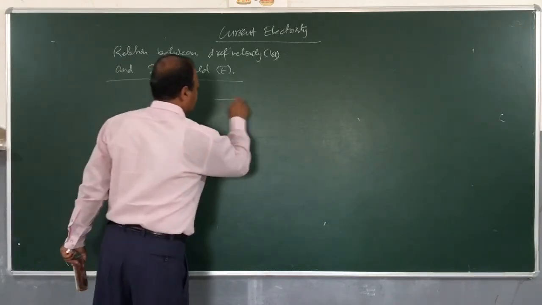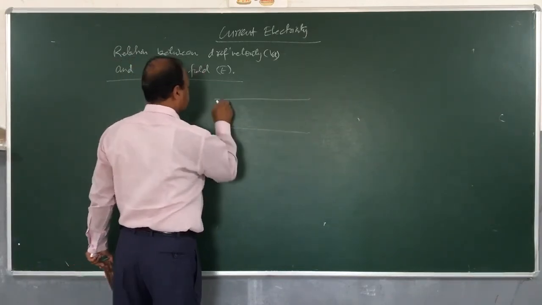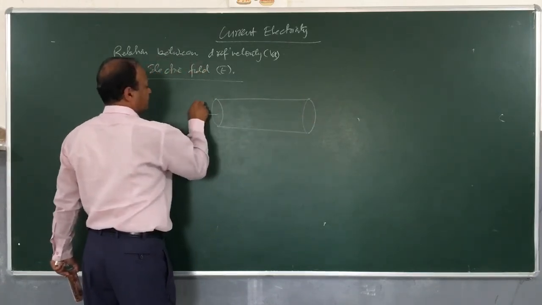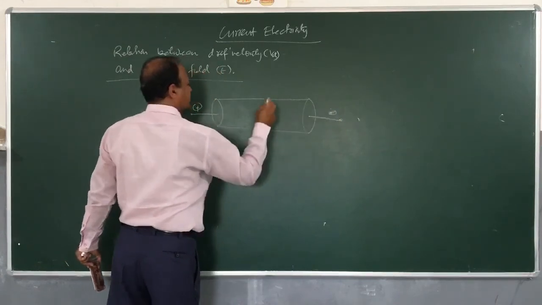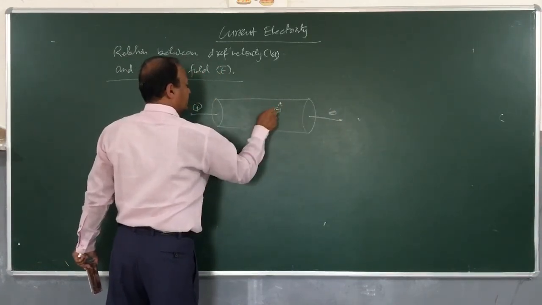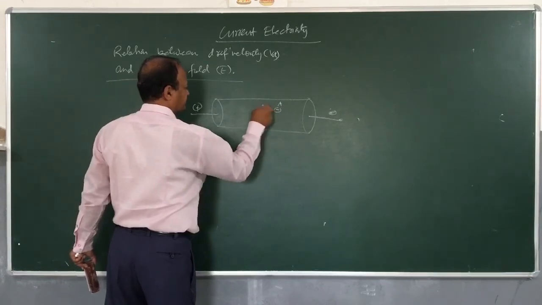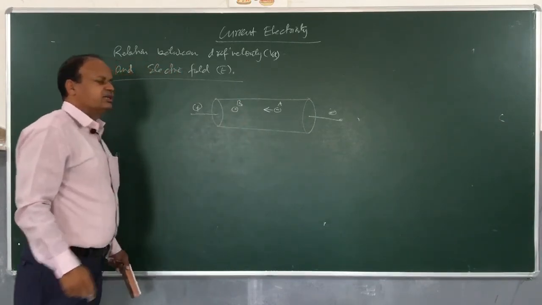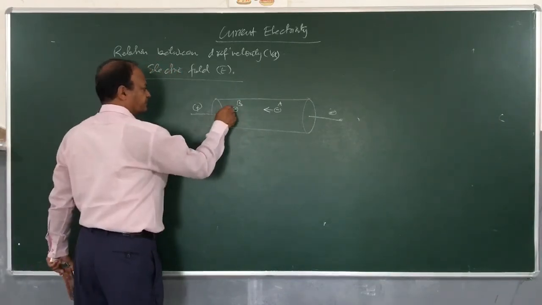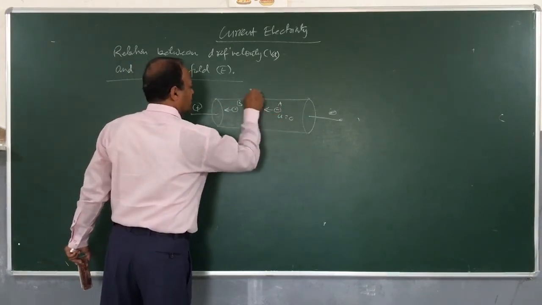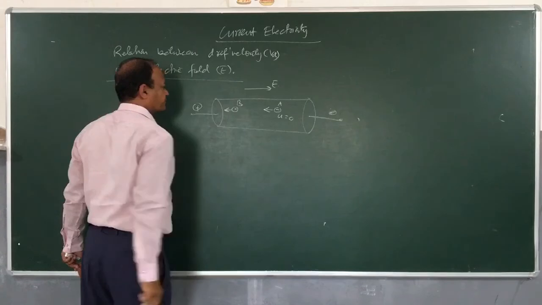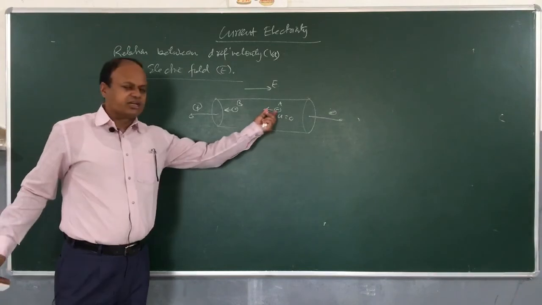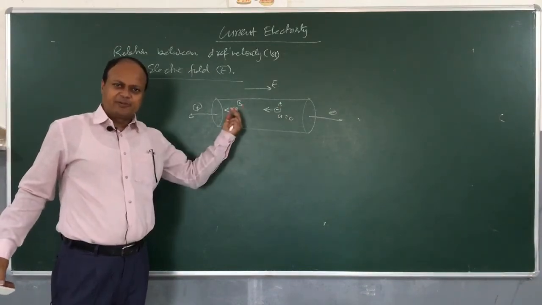Let us see here. Once again, we go back to the same conductor which we had drawn earlier. This is positive and this is negative. I am applying potential difference. An electron is here at point A, starts moving, and at point B, this electron collides and stops. Here U is equal to 0, external electric field is E. Children, electron experiences electrostatic force and this force is opposite to the applied electric field.